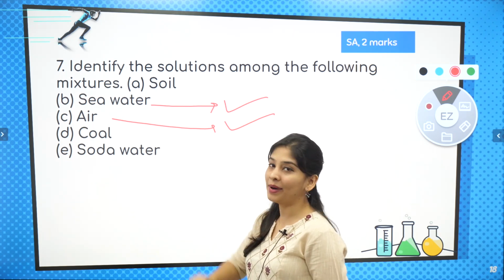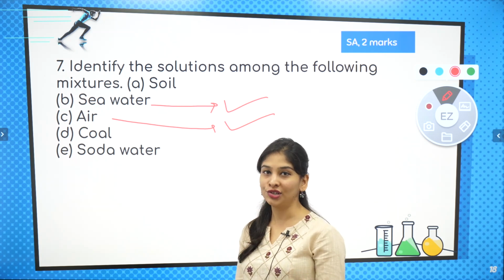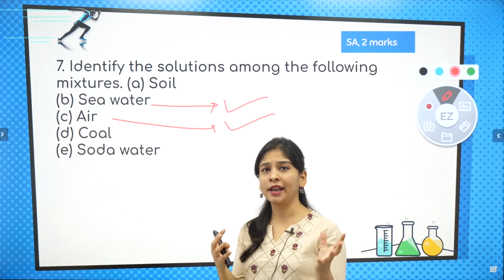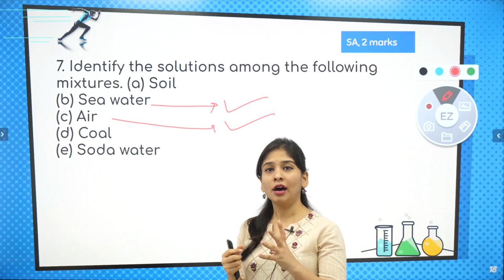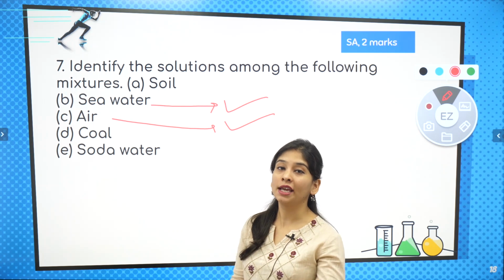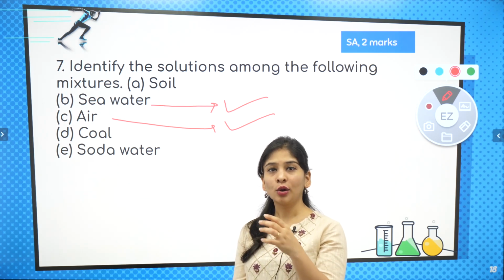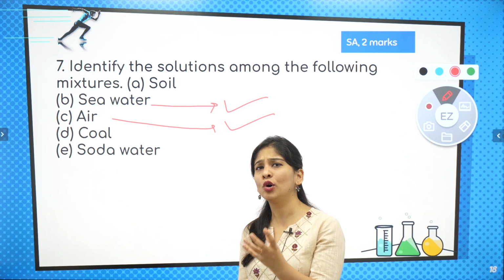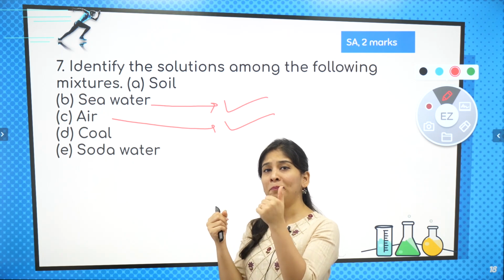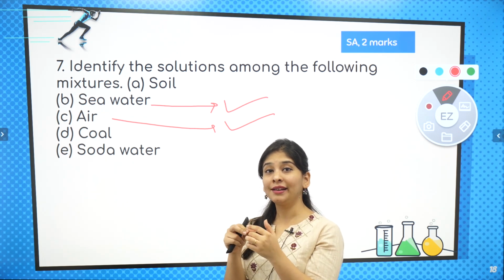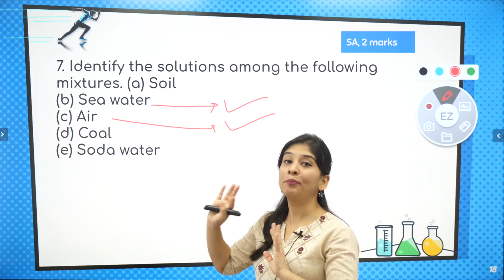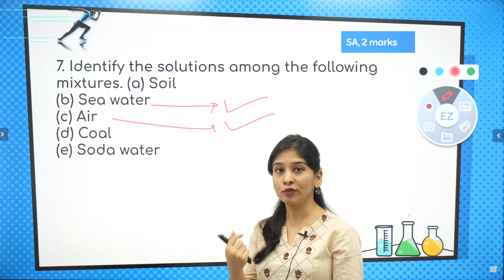Yes, if we talk about coal, coal is also not a homogeneous mixture, not a solution. That has some nitrogen, sulfur and carbon, which is not giving it a very good type of homogeneous, because particle size also matters, that is less than 1 nanometer. And if I see it even under a good microscope, there are a lot of particles in it, because coal is not of one type: peat, lignite, bituminous. So peat and lignite also have a lot of biodegradable waste, very soft in nature. So I can't say particularly that it is homogeneous or a solution.